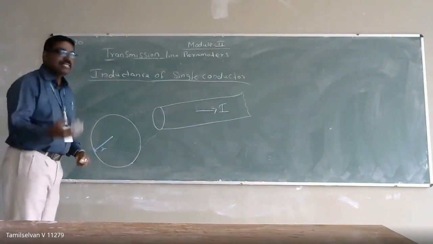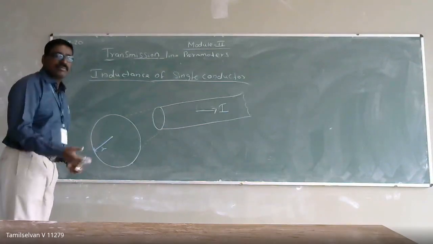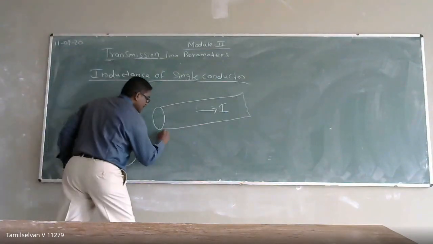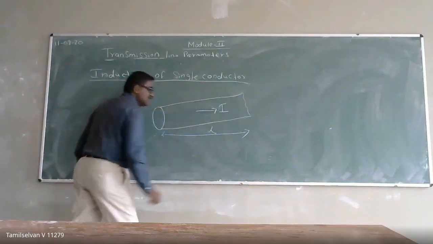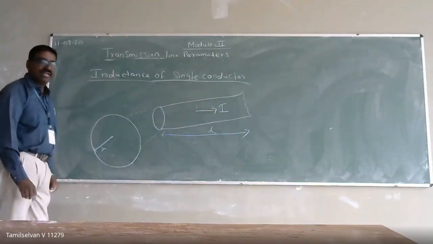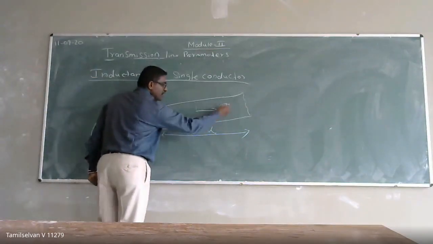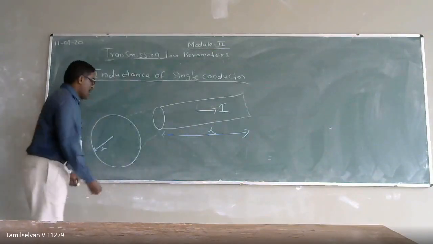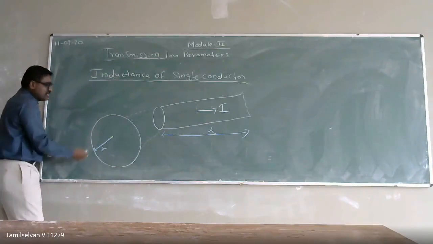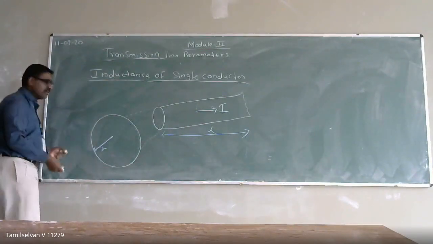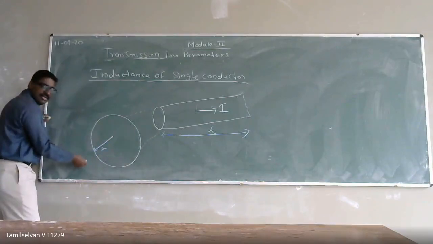For calculating inductance in a conductor, I am taking a single conductor having a length of L. The current flowing through the conductor is I amperes. I'm taking the cross-sectional view of the conductor, which has a radius of R.